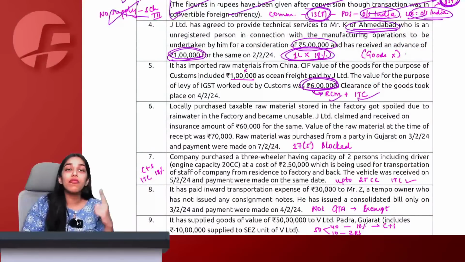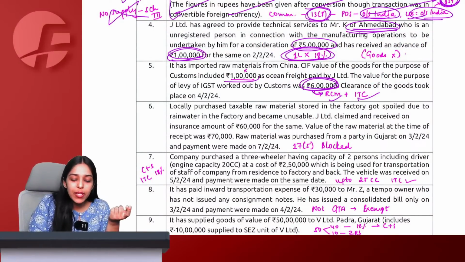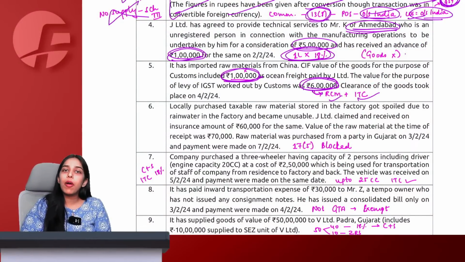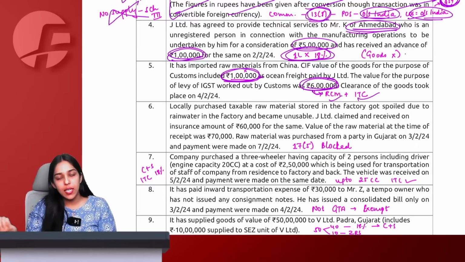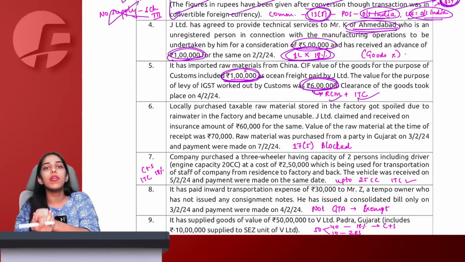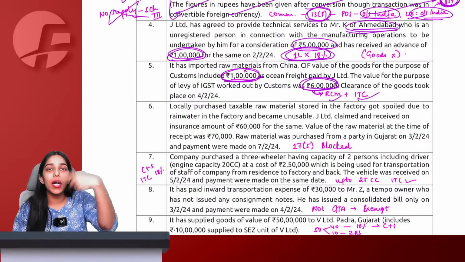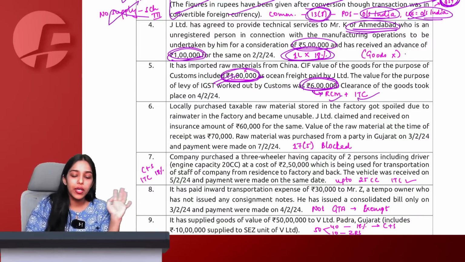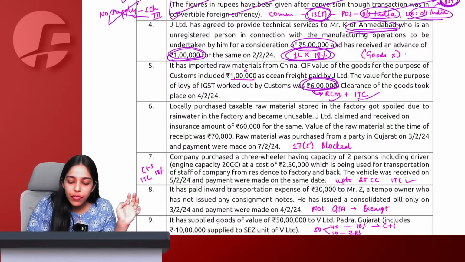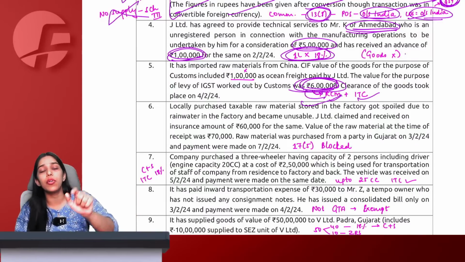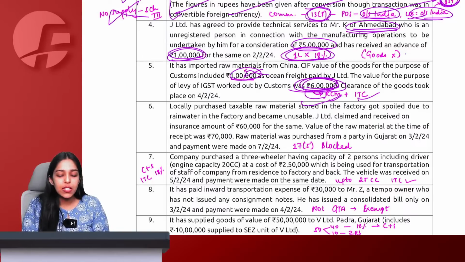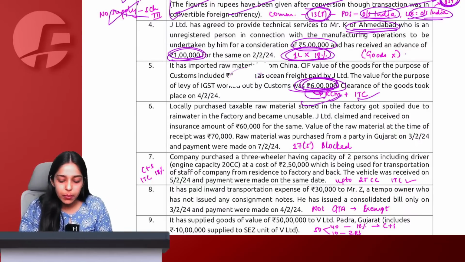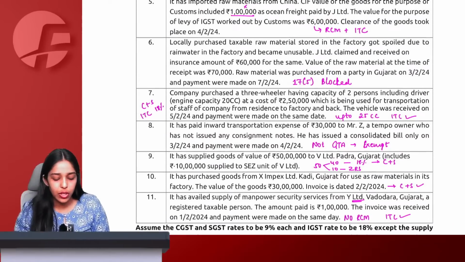We know the case law of Mohit Minerals. Mohit Minerals case law simply says that whenever you are paying any freight amount to a foreign shipping company, because this assessable value already includes this freight amount and GST is already paid on the same, no requirement to pay RCM again on the freight amount separately. Earlier there was an RCM entry, section 5.3, which was later removed, because assessable value already includes the freight amount and we pay GST on the entire amount. No need to pay GST again on this 1 lakh freight according to Mohit Minerals case law. Understood.